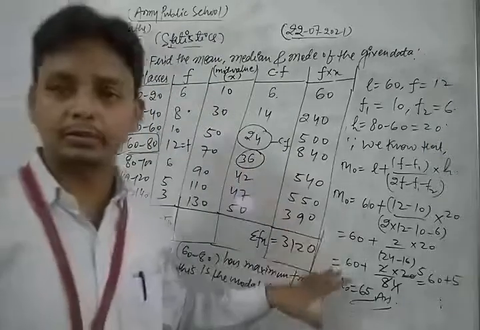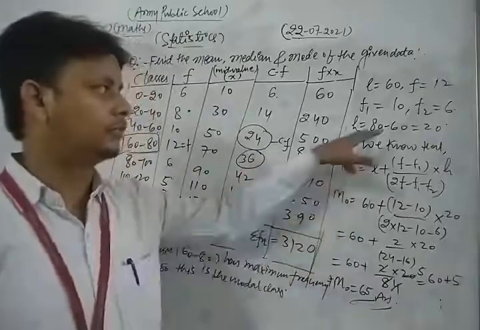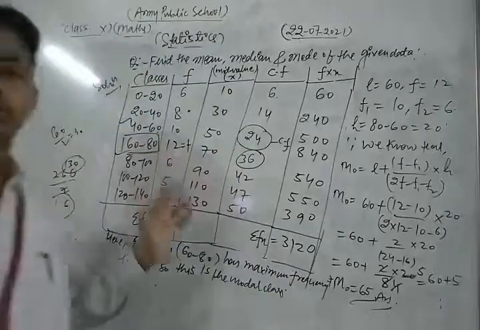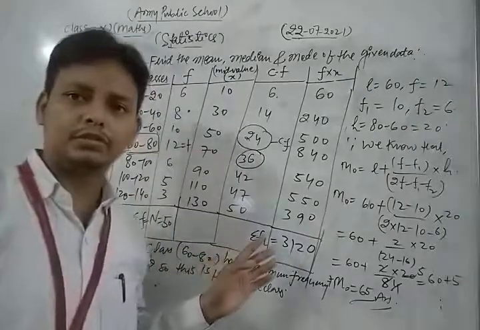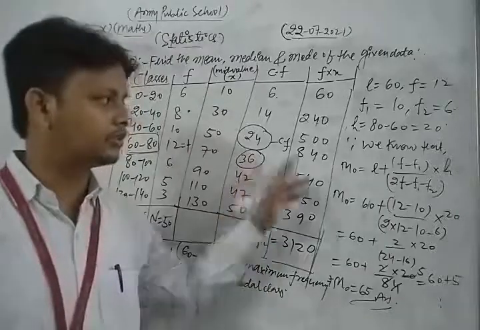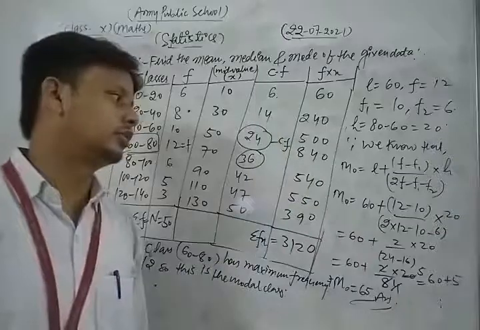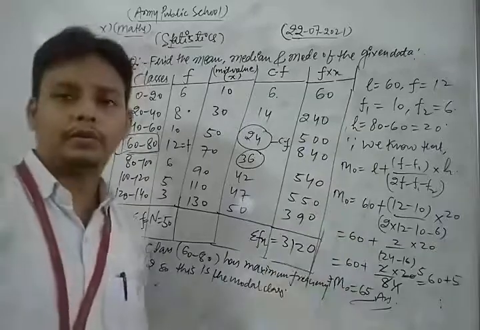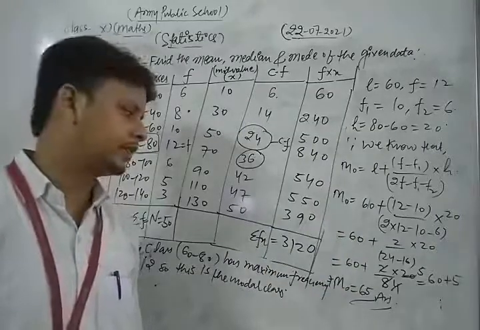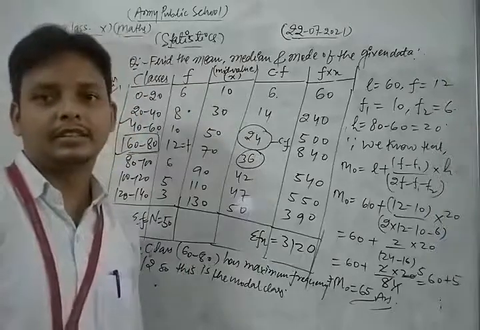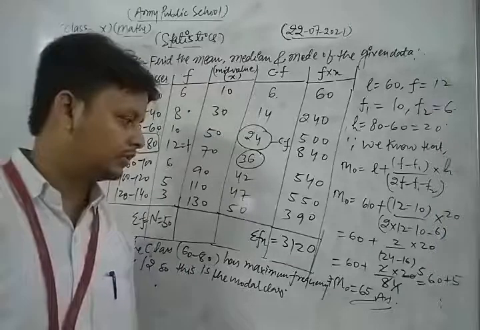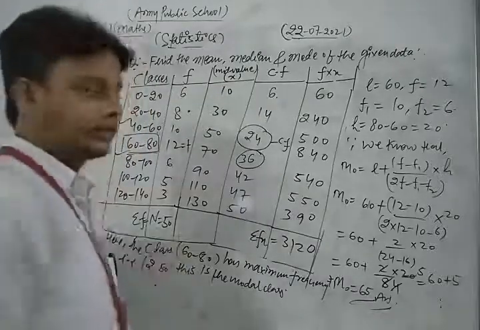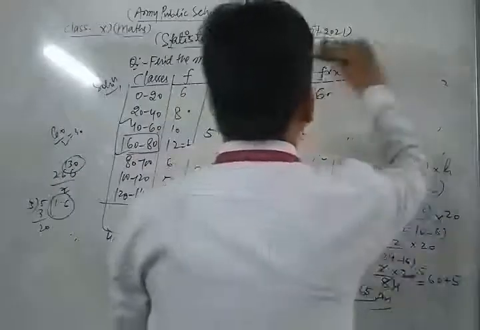You know that finding the mode is the last topic of that chapter. For finding the mode, first of all we find the modal class, which is the class that has the maximum frequency. So in this way we simplify this type of question. Okay, and after that we get all the information which we require in our formula. So here the mode is this, and after simplifying we get the mode of the given data, which is 65. Okay, so in this way you can solve each and every question of your NCERT.